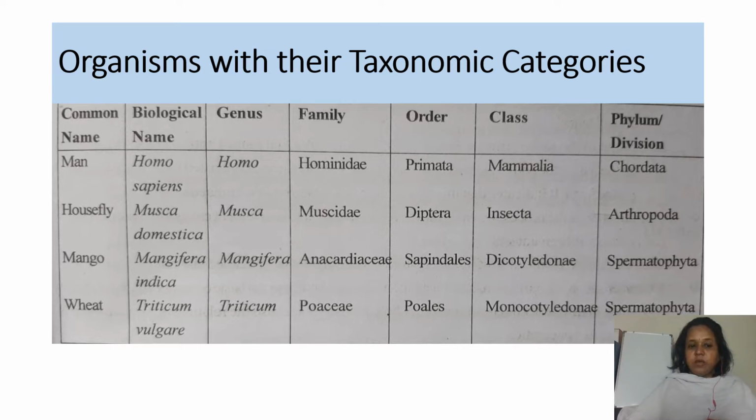So take a plant example, the mango, Mangifera indica. Mangifera is the generic name or genus, and indica is the species name. Next, it belongs to the family Anacardiaceae, the order Sapindales, the class Dicotyledonidae, and the phylum Spermatophyta. This is how all organisms are categorized.